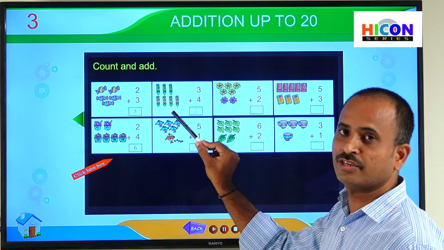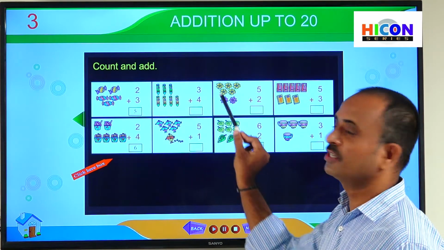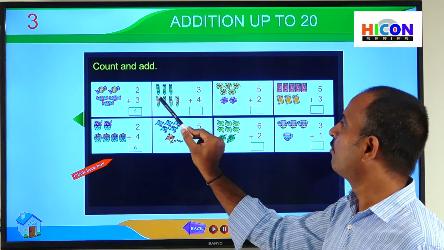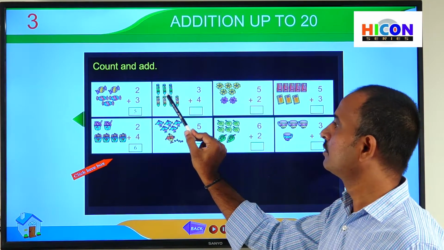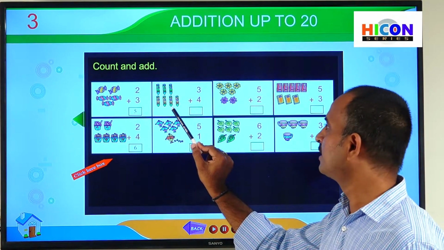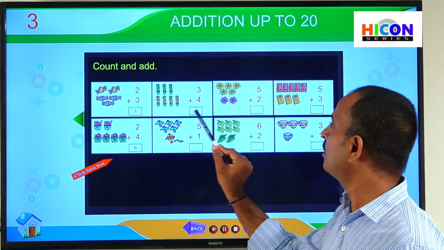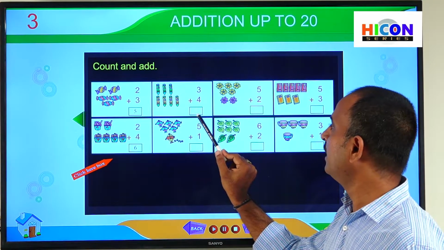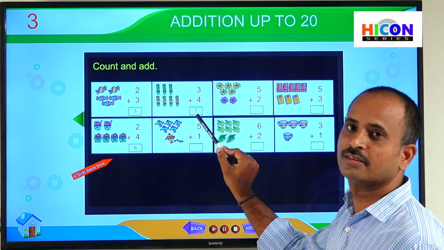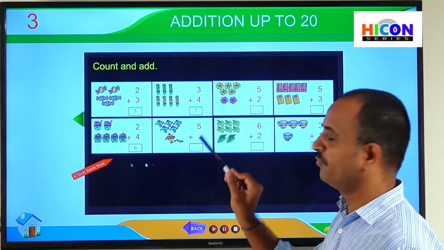So how can we get the sum? So we can get the sum just by putting together all the crayons. So let us start counting 1, 2, 3, 4, 5, 6, 7. So total 7 crayons are there. So write 7 in this box. So the sum of 3 and 4 is 7. So children, see the fourth picture.